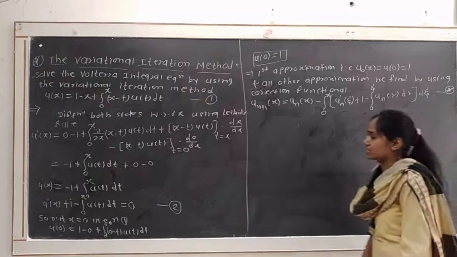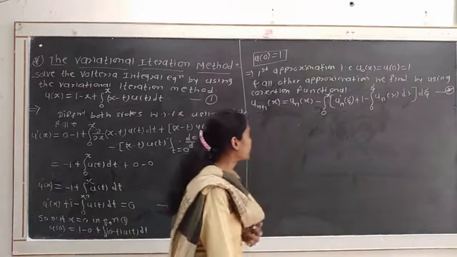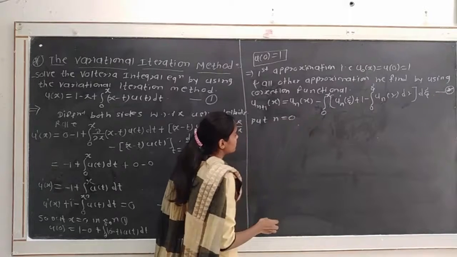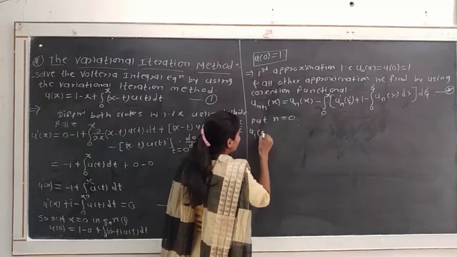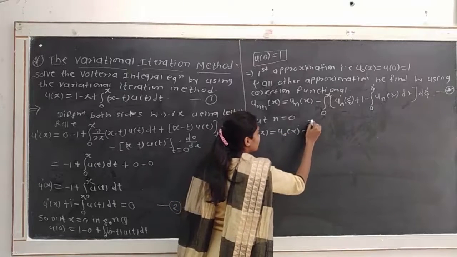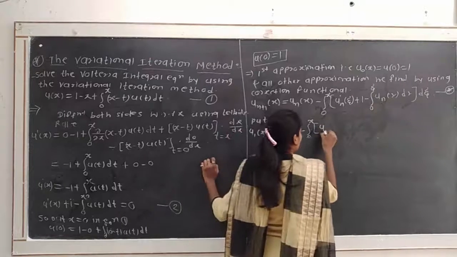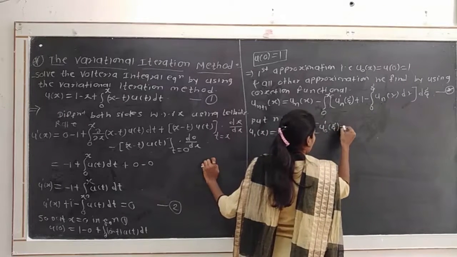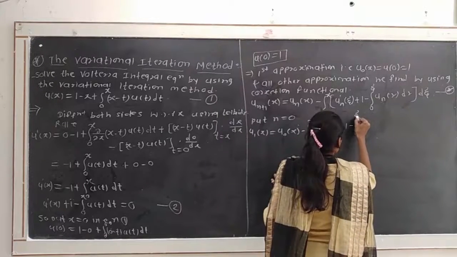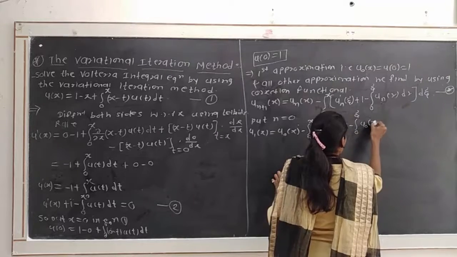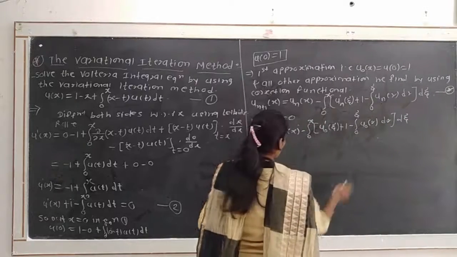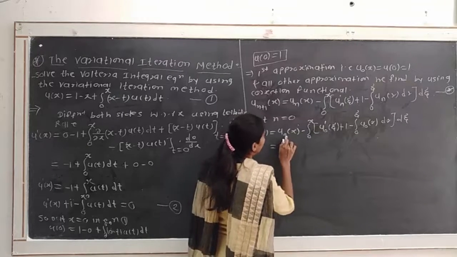Suppose we name this equation as star. Okay, so by putting n is equal to 0, we get u1 of x is equal to u0 of x minus integration from 0 to x in bracket u0 dash of xi plus 1 minus integration from 0 to xi u0 of r dr into d xi.